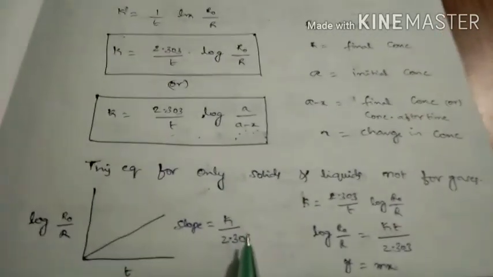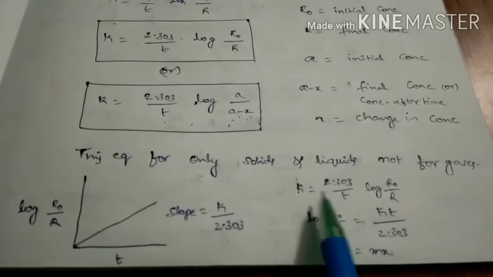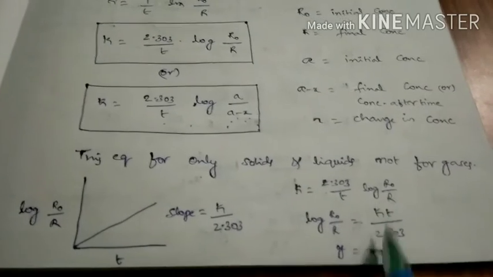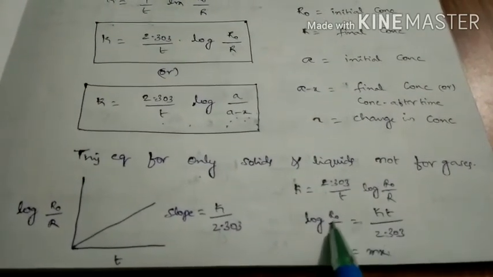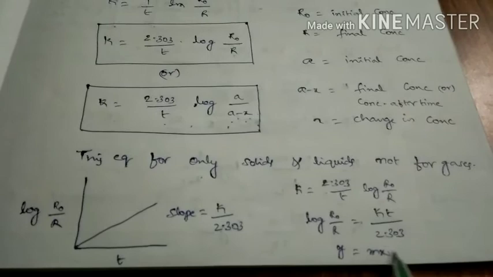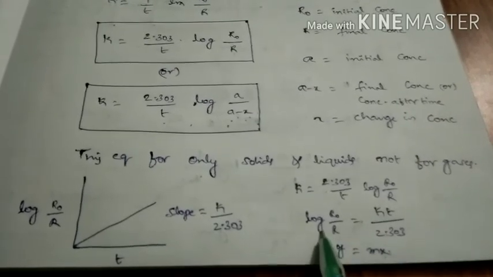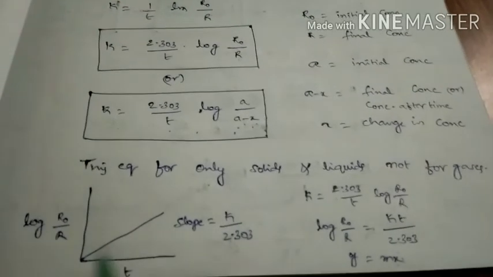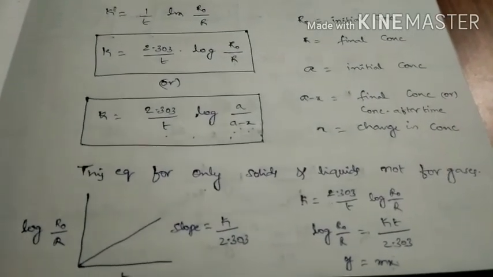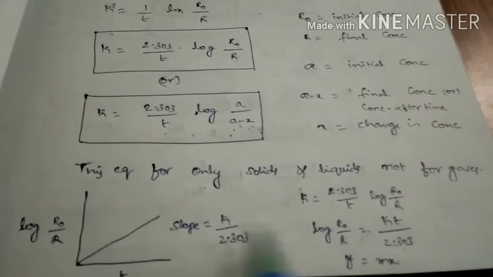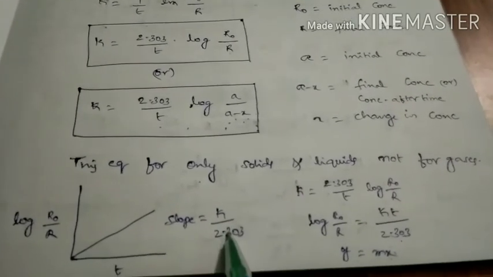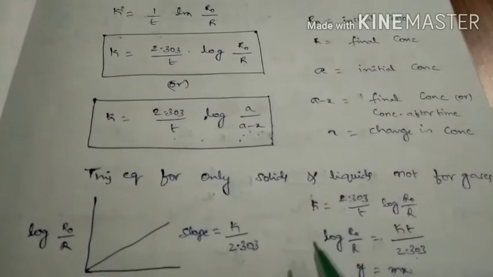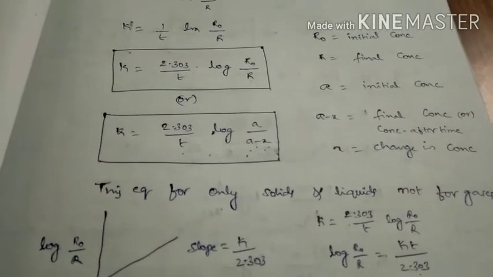Here one more point before that, that is k equals 2.303 by t log R naught by R. This is the first order equation. From this we can write log R naught by R equals kt by 2.303. This is in the form of y equals mx. That means if you draw the graph between log R naught by R versus t, then we get a straight line passing through the origin, because this is in the form of y equals mx, where m is equal to k by 2.303. If you get the slope value, automatically we get the rate of reaction. So this is regarding the first order integrated rate equation.